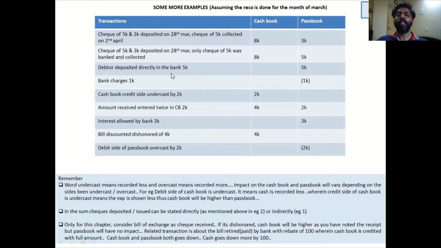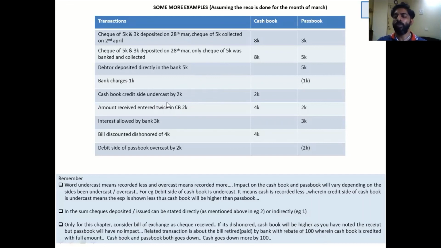Debtors deposited directly in the bank, 5K. What will happen? The passbook increases by 5K, but no impact in the cash book. Bank charges, minus in the passbook. Cash book credit side undercast by 2K. Now the words undercast and overcast are something which you will encounter many a time in this chapter. Let me put it in a very simple word: undercast means unrecorded.